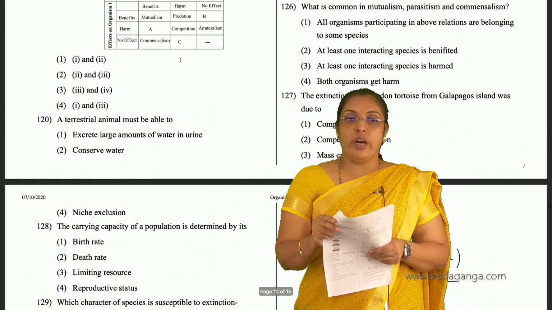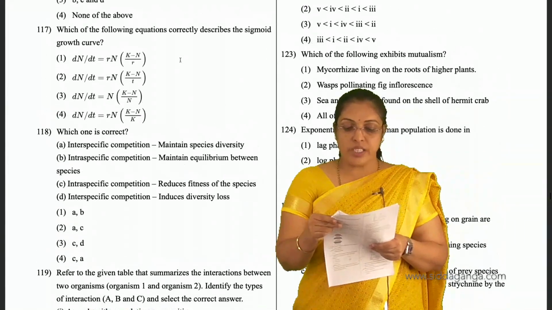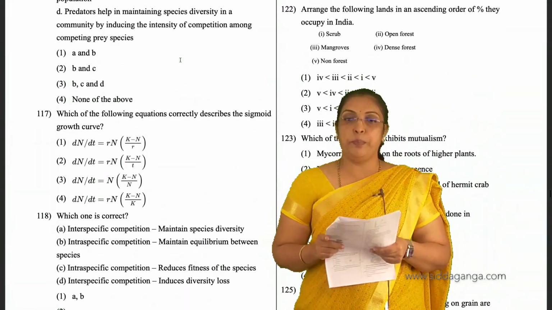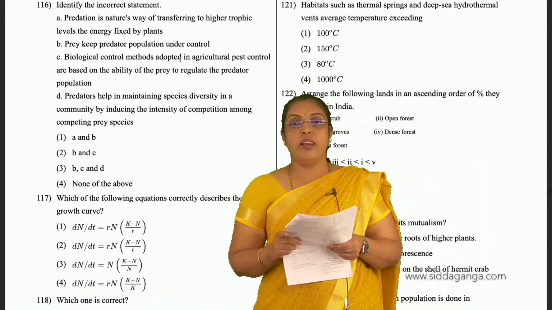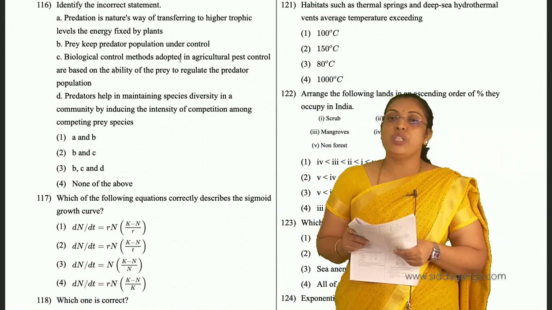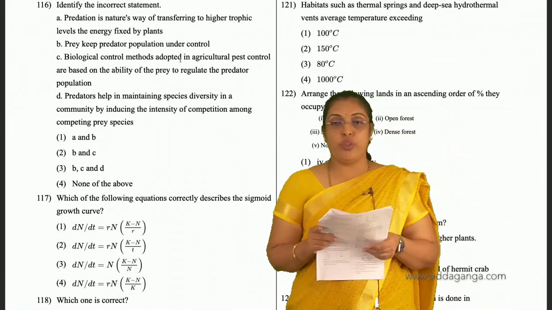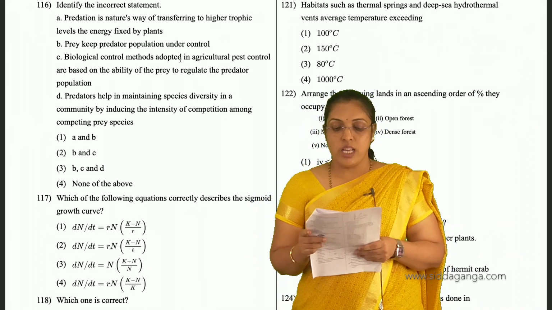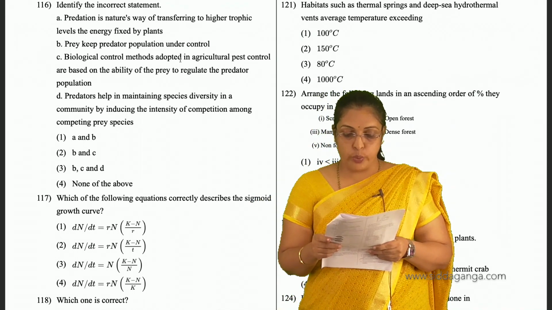Then 121, habitats such as thermal springs and deep sea hydrothermal vents have average temperature that exceeds more than 100 degrees Celsius. So 1 is the answer for 121.